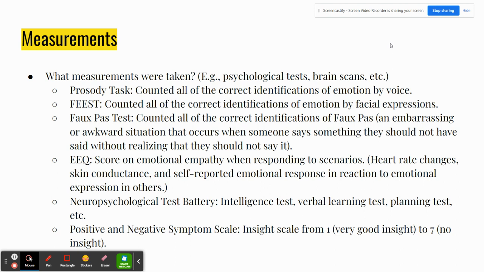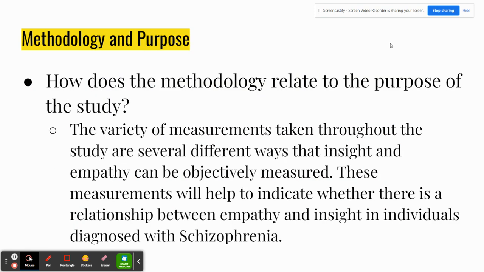Then there's the EEQ, which is a score on emotional empathy when responding to scenarios. This also measured heart rate changes, skin conductance, and self-reported emotional response in reaction to emotional expression in others. There's the neuropsychological test battery, which included an intelligence test, verbal learning test, planning test, and lots of other tests. And the last one is the positive and negative symptom scale. It's an insight scale from 1, which is very good insight, to 7, no insight.